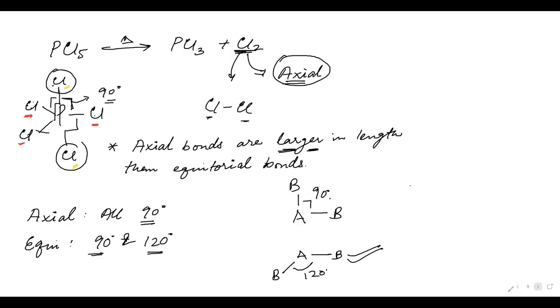Now we are done with the 5 ones, so we will start with the second case. That will be bond pair equal to 4, lone pair equal to 1. Okay, I'm starting. This will be AB4E.